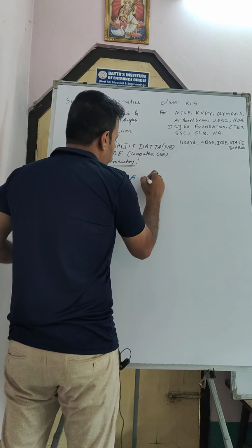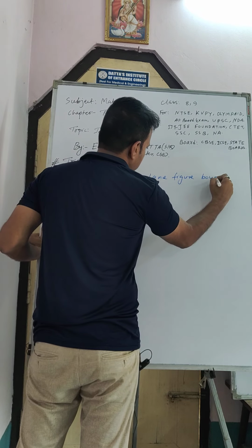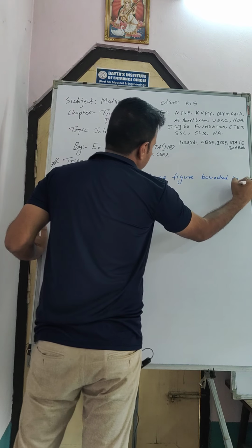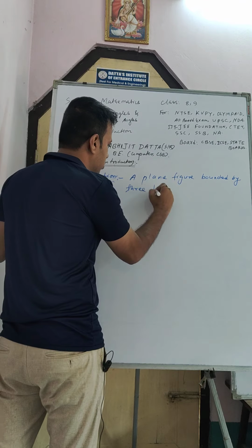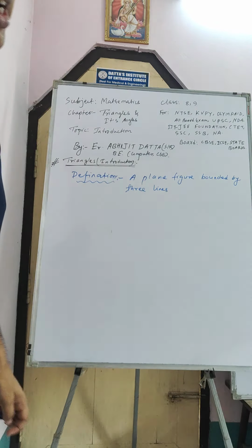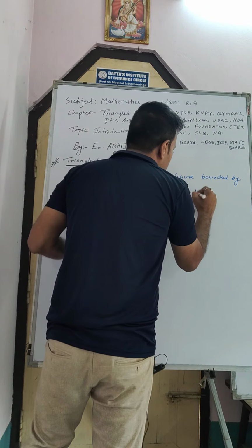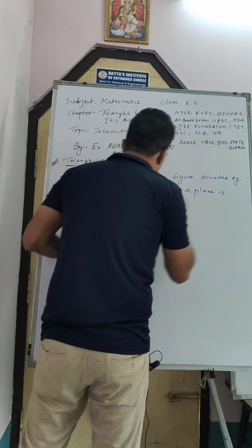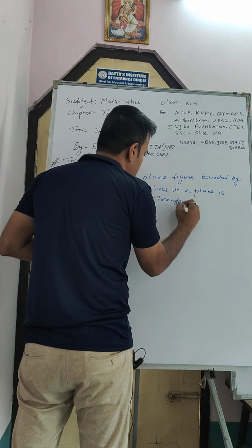A plane figure bounded by three lines in a plane is called a triangle.